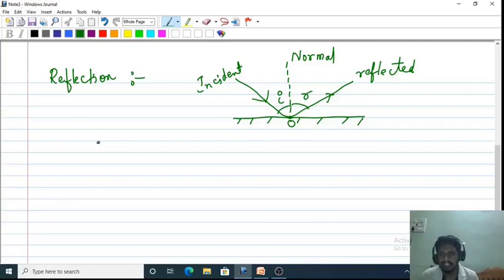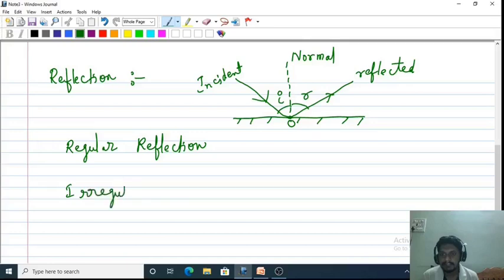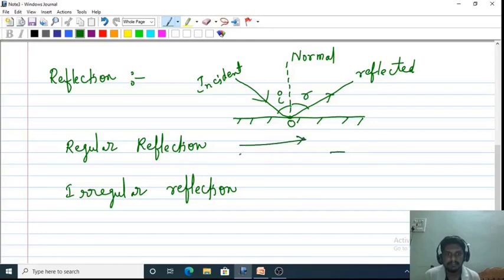There are two types of reflection: regular reflection and irregular reflection. Regular reflection is when a parallel beam of light is incident on a plane surface, and each and every light ray takes the same direction.